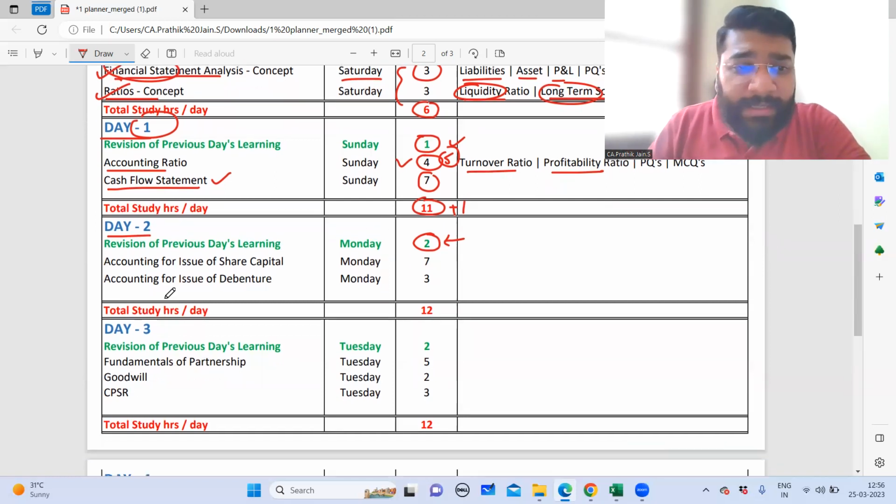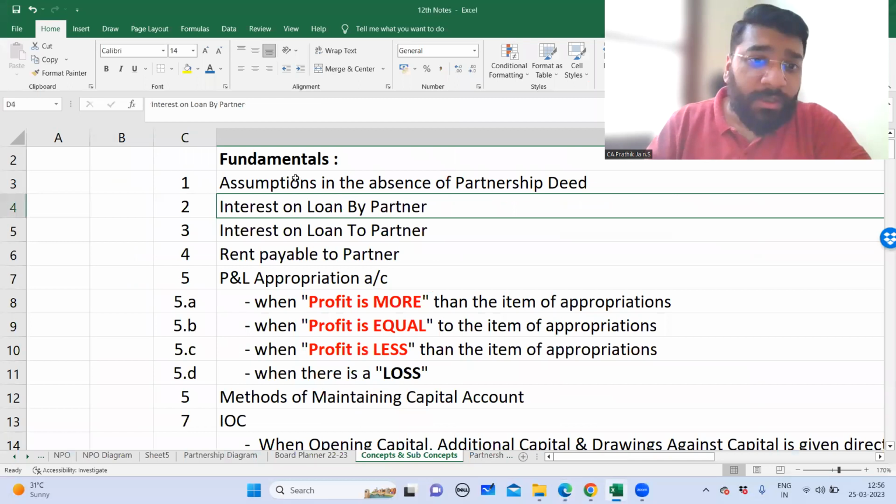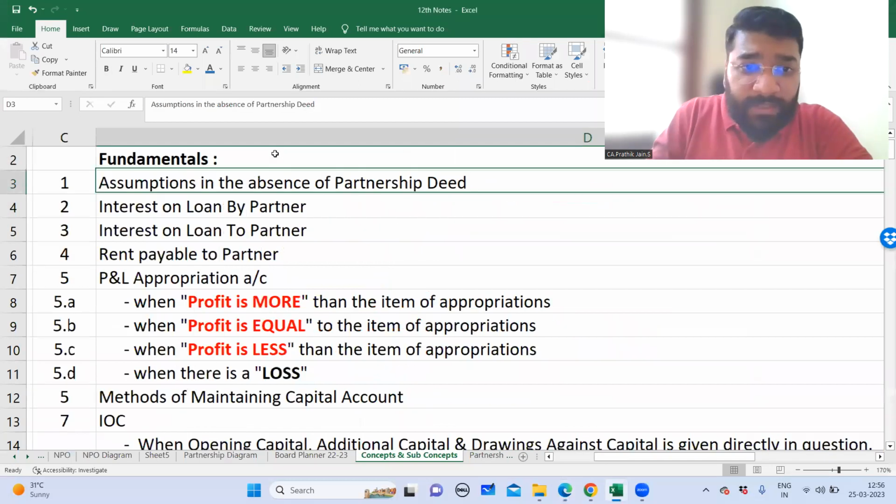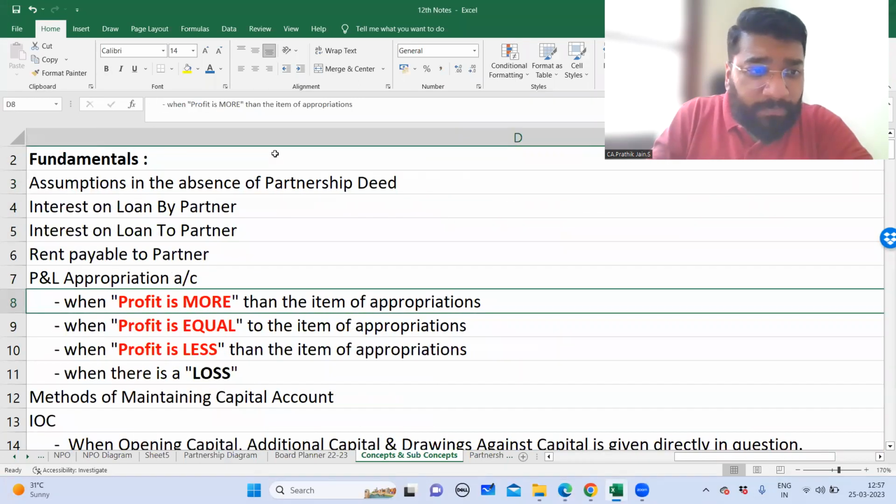Once you do that, guys, you will be heading towards preparing the accounting for issue of share capital, which is your day 2, and you have segregated 7 hours for that, which is good enough. In that, you'll be covering all the concepts. I hope all of you would have prepared the complete checklist of the concepts and subconcepts like this. If you see, for each and every chapter, we have noted down all the concepts and the subconcepts.